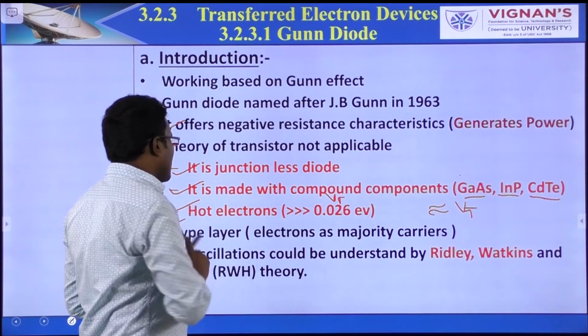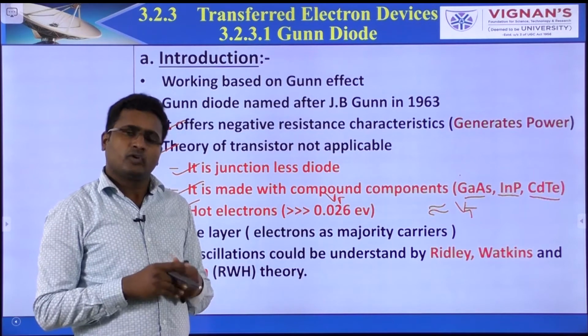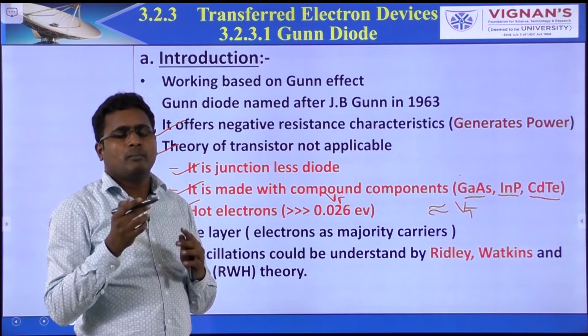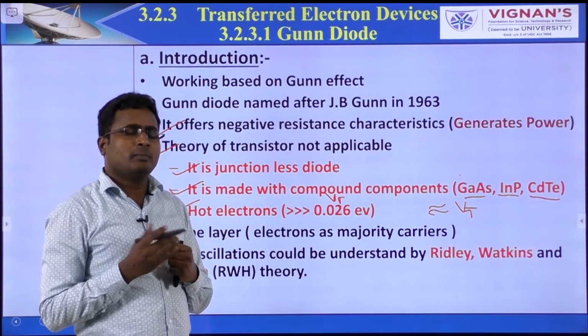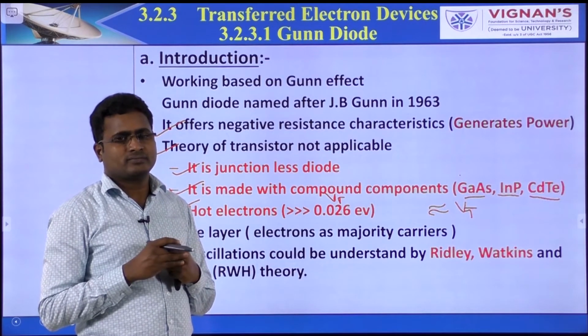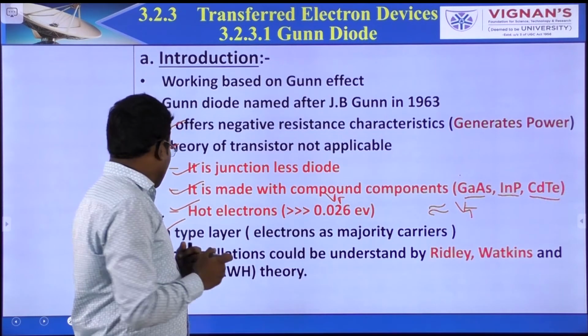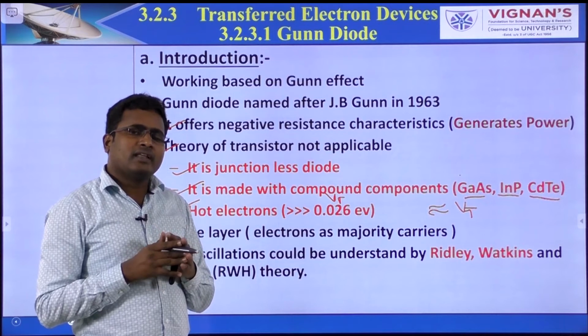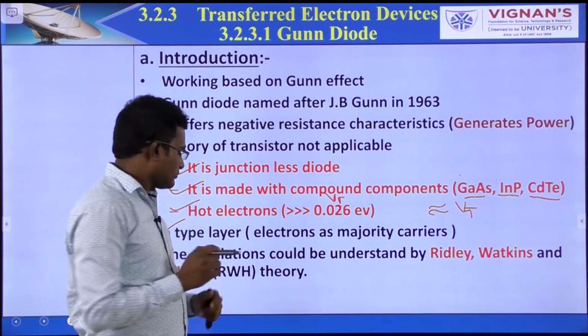It is only an N-type layer, only a single layer. But in PN diodes and transistors, multiple layers. In a PN diode, 2 layers. N-type layer means the only majority carriers are electrons.